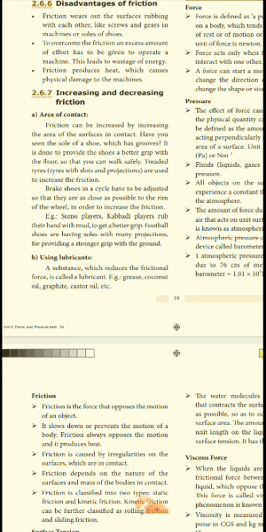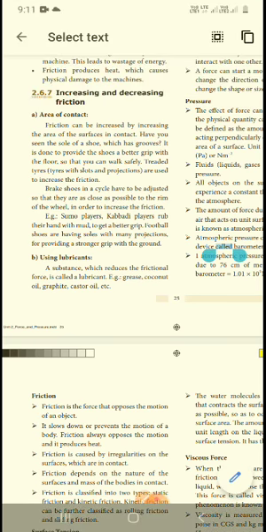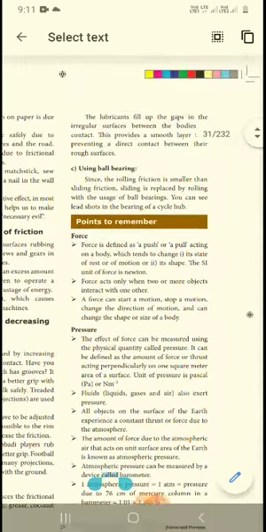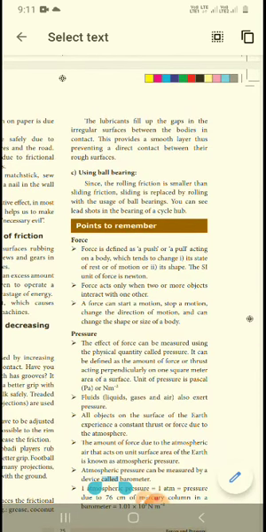Okay, next, using lubricants. Lubricants are used mainly in machines. Anything that reduces the frictional force is called a lubricant. What lubricants are available? Grease, coconut oil, graphite, castor oil, etc. These are the important ones. The lubricant fills up the gaps in the irregular surfaces between the bodies in contact. This provides a smooth layer, thus preventing direct contact between the rough surfaces.